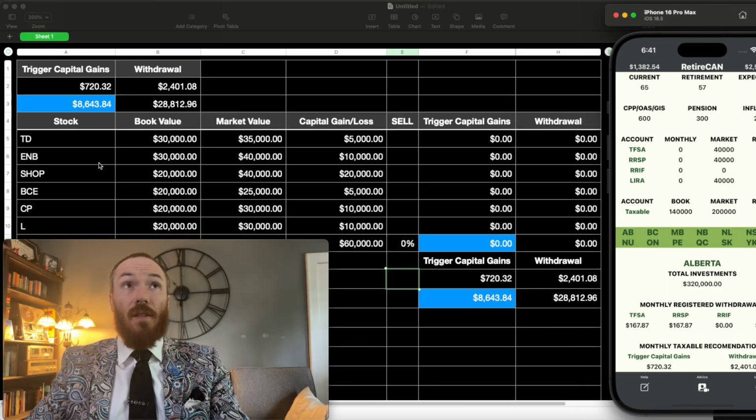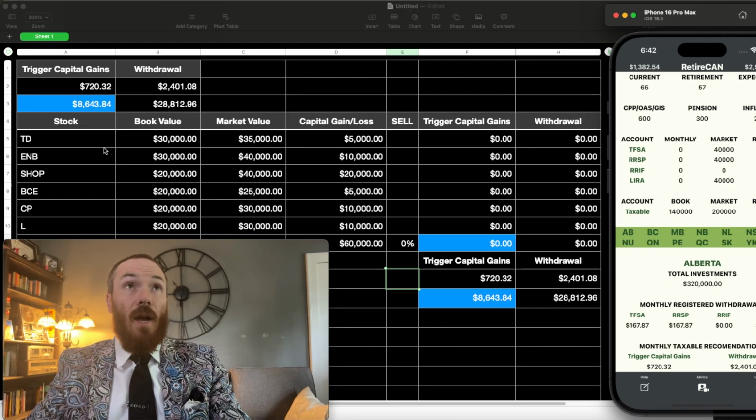So all I did was multiply $720.32 by 12, and this is the most important number. These are your capital gains to spread out your taxes. If you were getting exactly 5% returns like you put in the app, you should trigger $8,643.84 in capital gains this year. Now because we're using our investments for income, we need to pull out $28,812.96 to create an income stream.